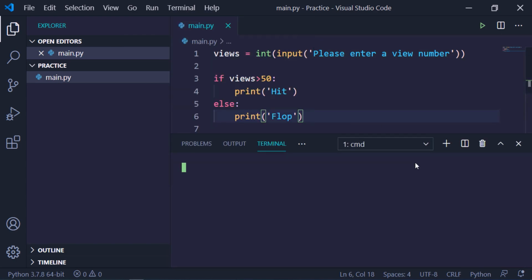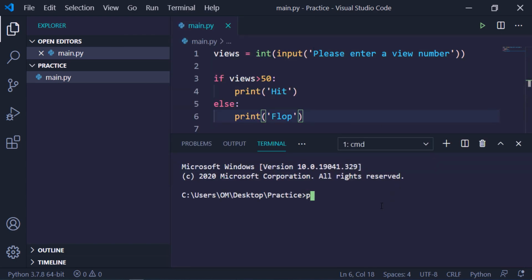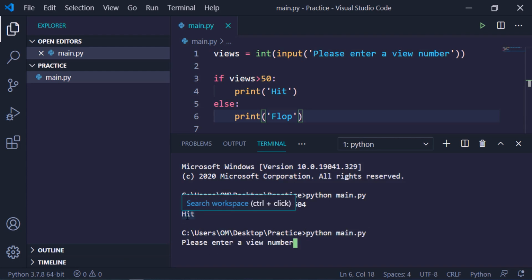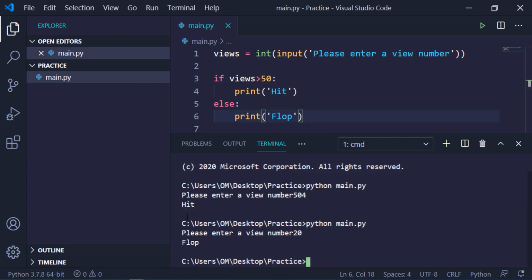So when I go to my terminal and do python main.py, it will ask please enter a view number. For example, I wrote 504. It will print hit. And when I enter, for example, 20, it will give flop.